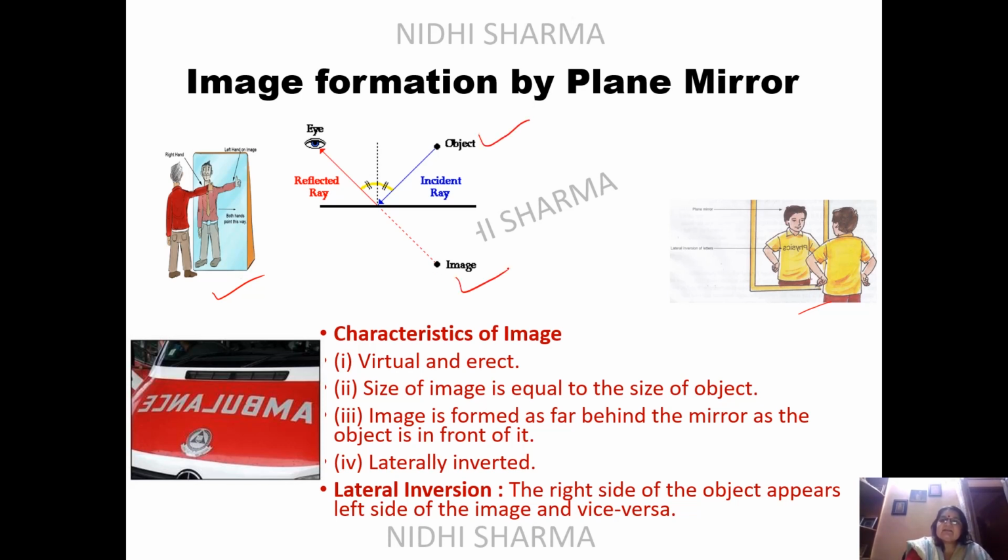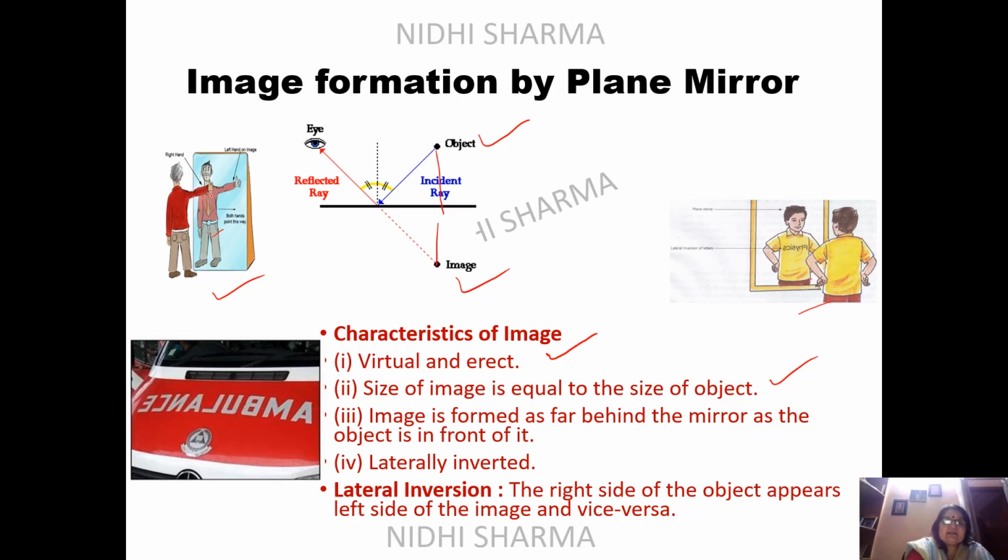Now, what are the characteristics of the image? Virtual and erect. Size of image is equal to the size of object. You can see on both the sides, if you measure this distance and this distance, they are equal to one another. They are laterally inverted. What is lateral inversion? You remember, the left appears right and right appears left. The image is formed as far behind the mirror as the object is in front. So I have already told you that distance. And even the size, you can see the same sizes here.